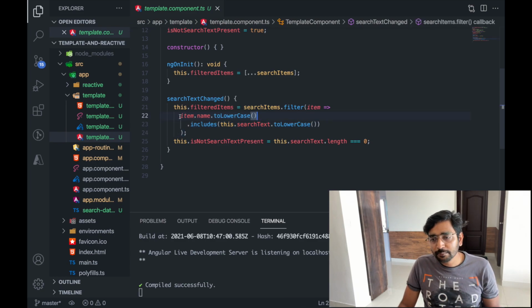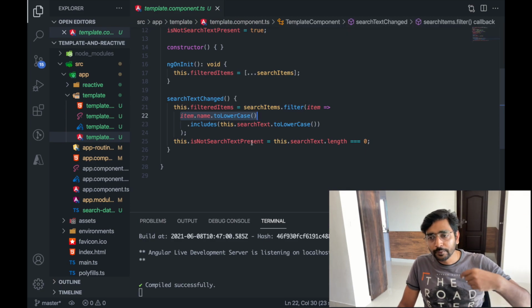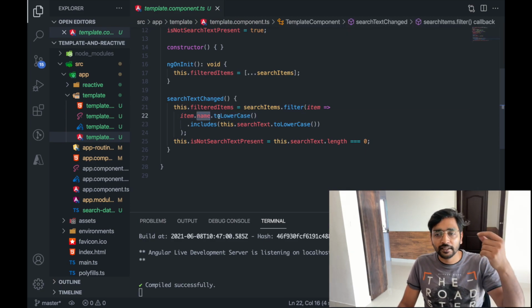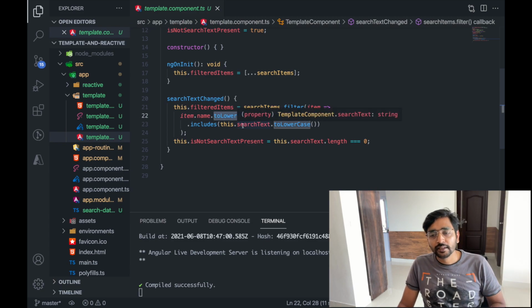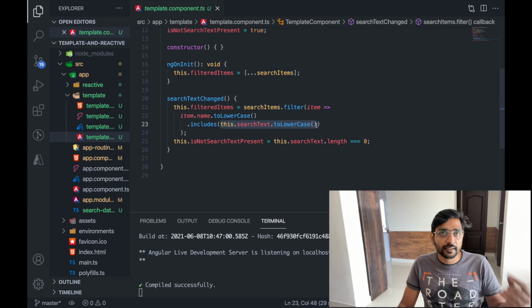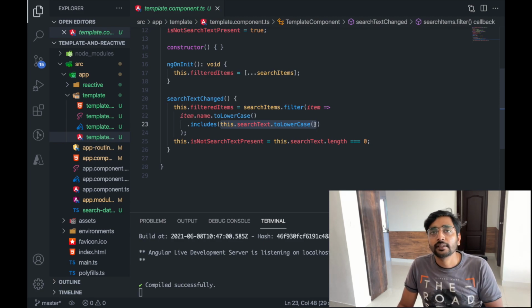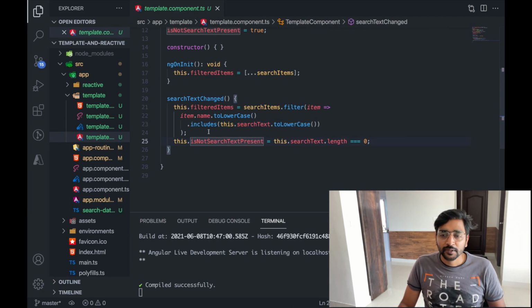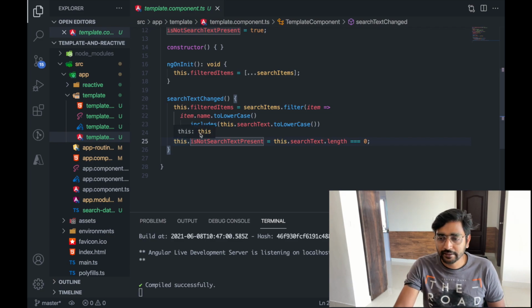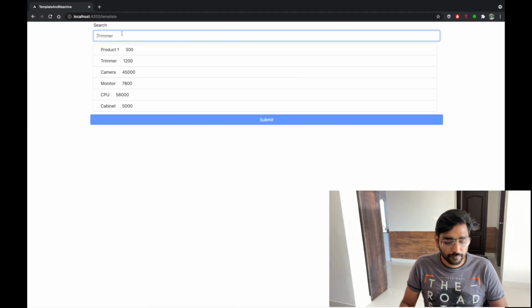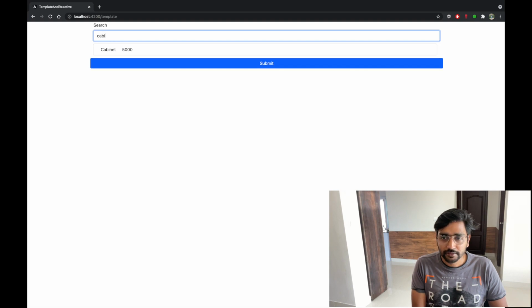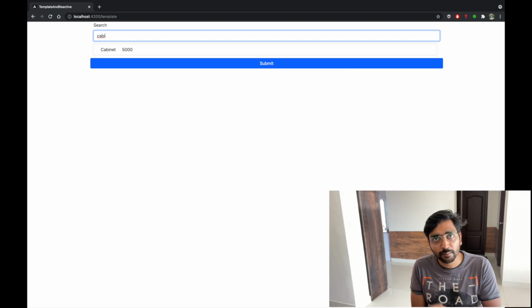The condition is simple. For each item, it iterates like a for loop; in each item, its name is converted into lowercase and then it checks whether the text we have written is contained in that or not. So that is done. We'll go to the button text again. So let's see the program. Now if I write cabinet, you can see even my C is small, that's why we used lowercase.